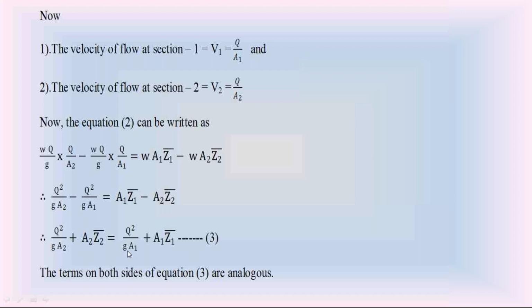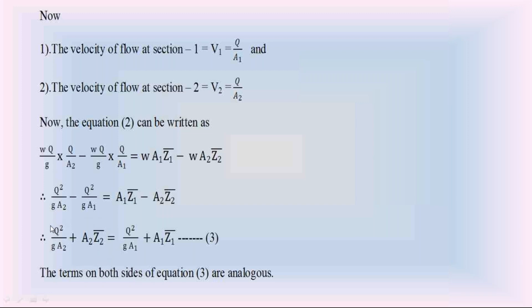You have g, the same g on the right hand side. Here we have A2, the section 2 area; here we have A1, the section 1 area. And the second term A2, section 2 area, A1, section 1 area, Z2 bar, Z1 bar. So the terms on both sides are similar. Only the difference is this is section 2, this is section 1. So you can combine this whole term on this left hand side.